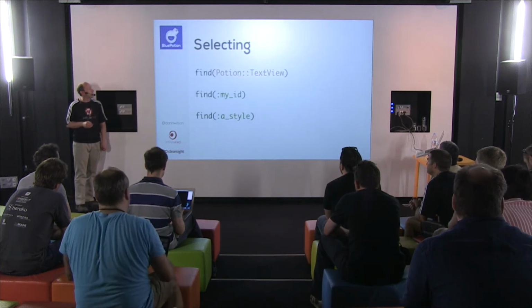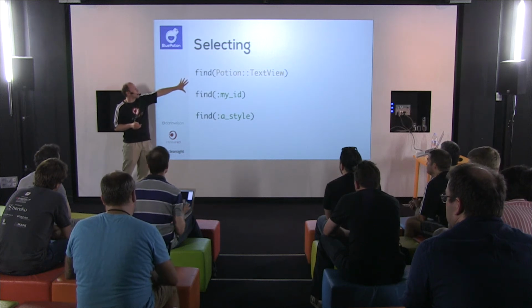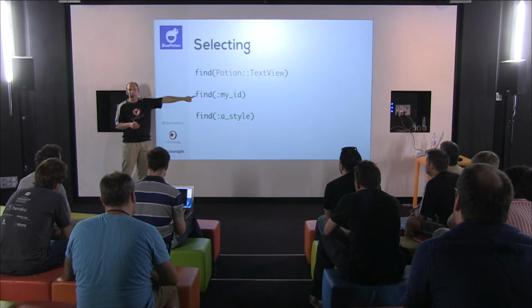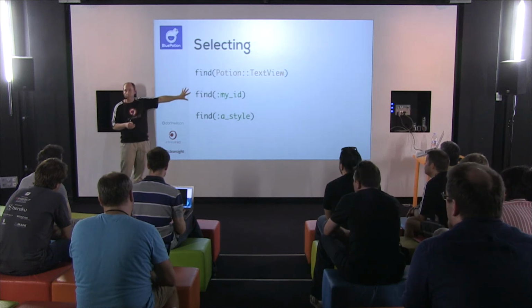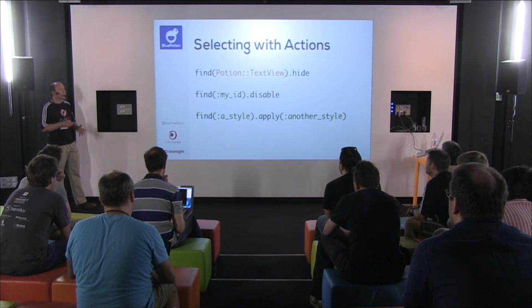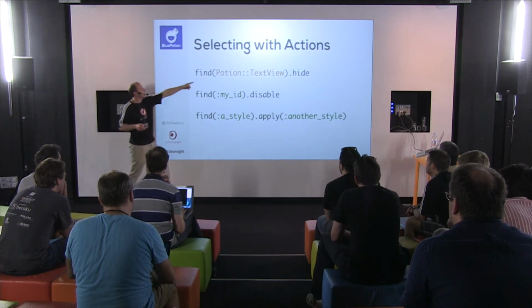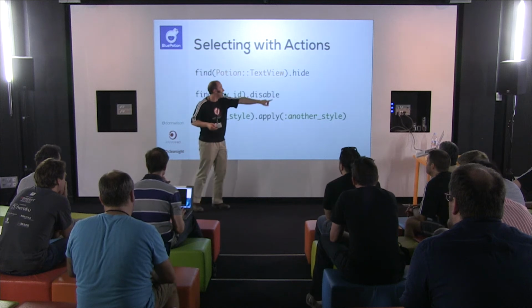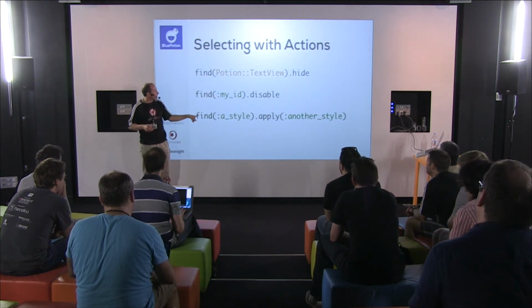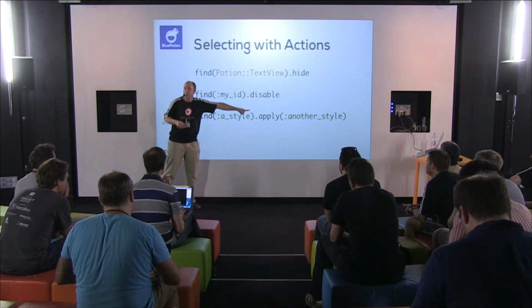Selecting, this is some nice RMQ stuff. You can call find, which is an alias for RMQ, for those of you who know that. Pass in the class name, pass in an ID, pass in a style. It will do what you expect. You can then start working with the things that it returns. In the first example, we're going to look for every single instance of text view in the current screen and hide it. We're going to find the specific ID and we're going to disable it. We're going to find whatever widget sits in there that has this style and apply a different style.